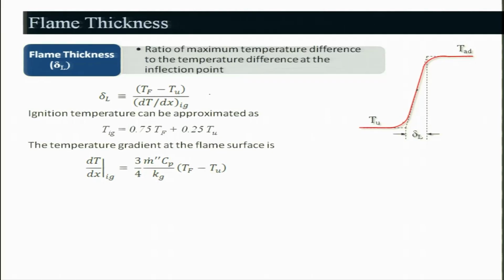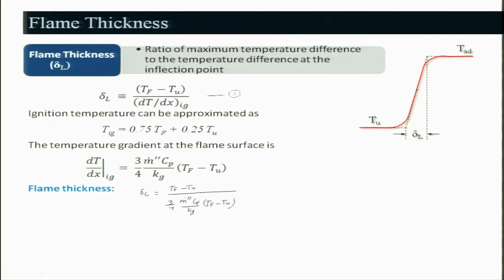So, if I say this is equation 1, I will basically substitute these values for the flame thickness. So, the flame thickness I can write as delta L equals Tf minus Tu divided by 3 by 4 m dot Cp by Kg times Tf minus Tu.